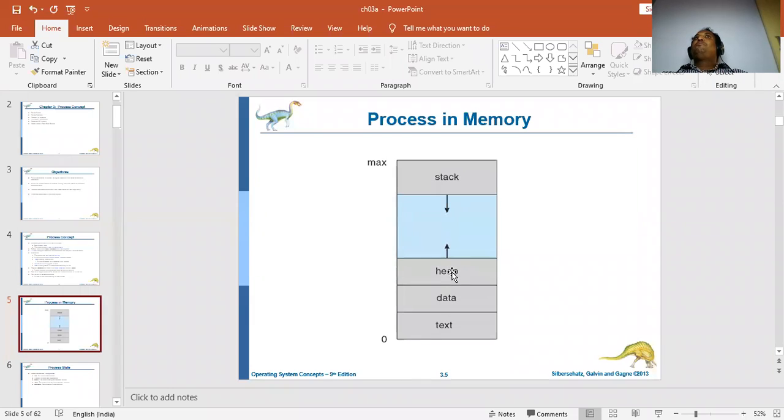If the heap has more variables to be stored, it will expand. So that is how the information is going to be stored in stack and heap. For every instruction which we are going to execute, this is the method which is going to be followed.